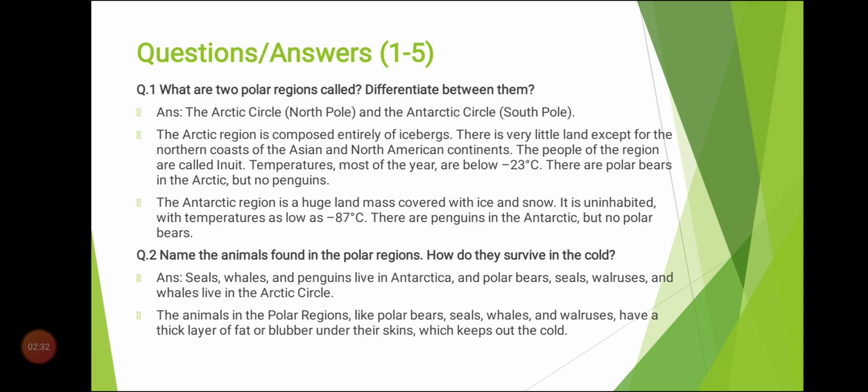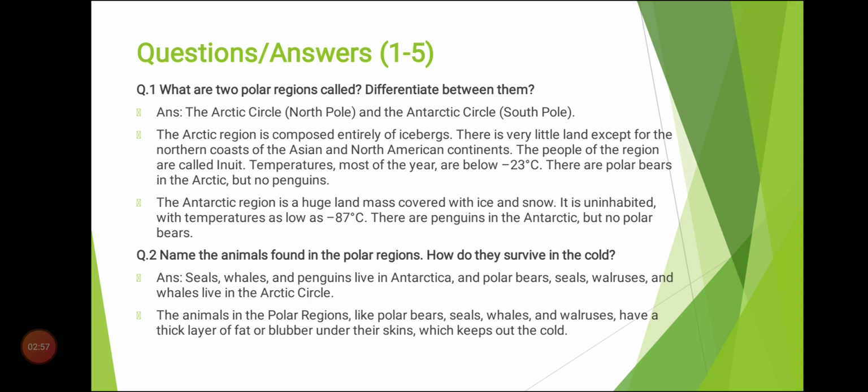The Antarctic region is a huge land mass covered with ice and snow. It has temperatures as low as minus 87 degrees centigrade. This minus 87 degrees centigrade is so low a temperature that's why the Antarctic region is still uninhabited.